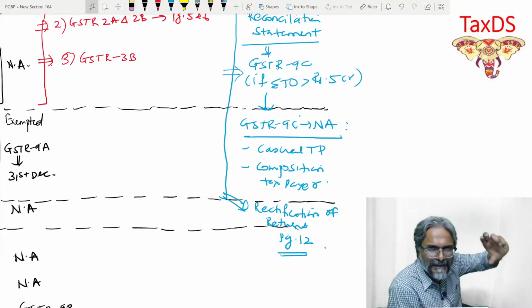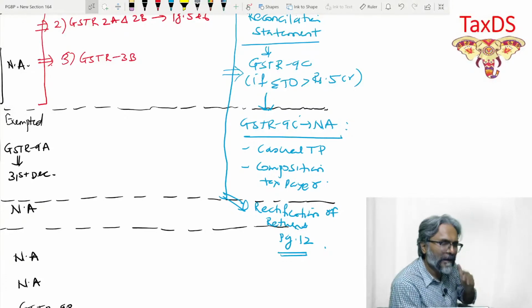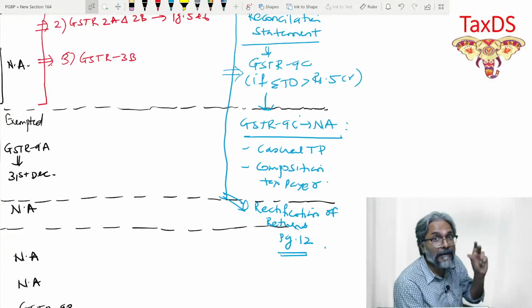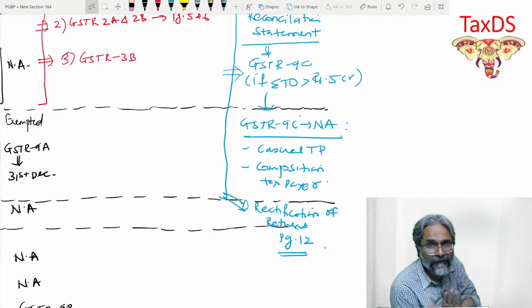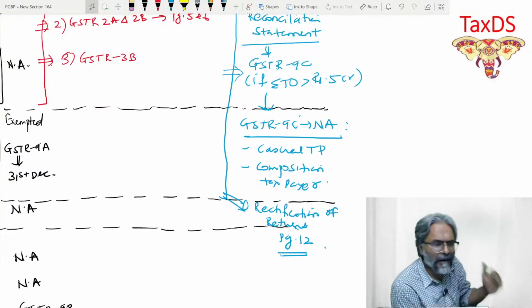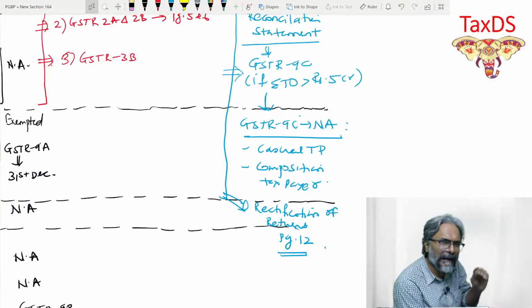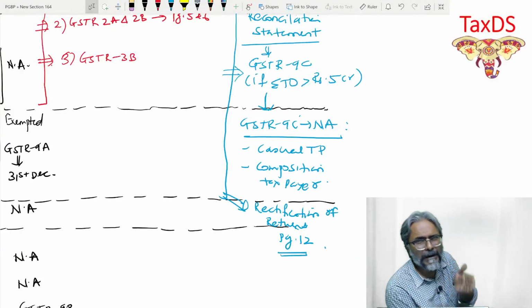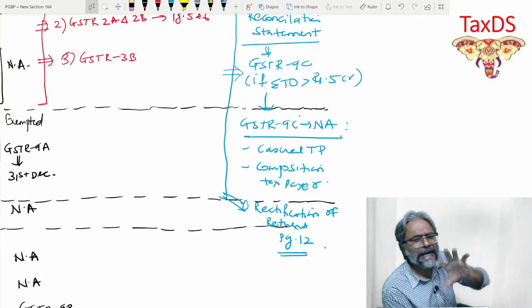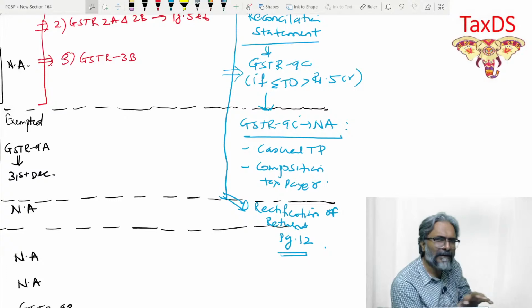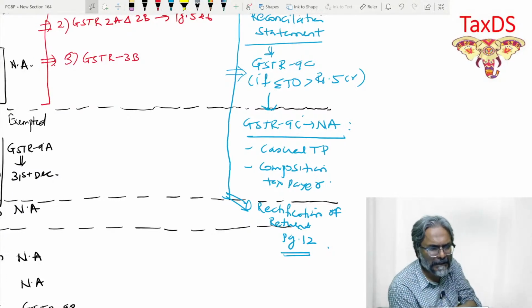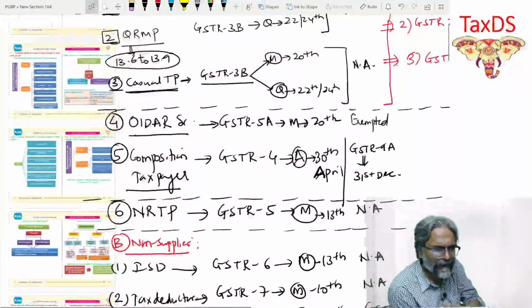This looks like a case study, but it's actually a theory. So unlike in the earlier topics where we have to properly write the provision and then apply it to the given situation, then give out the reasons, this topic will not involve that exercise. However, this topic is an important one. I see and know that students get confused because of the multiple due dates, overlapping due dates, lot of compliances. That's the reason why the logical way of presentation is through this kind of a master chart. Now, with that, students, I proceed with this one.